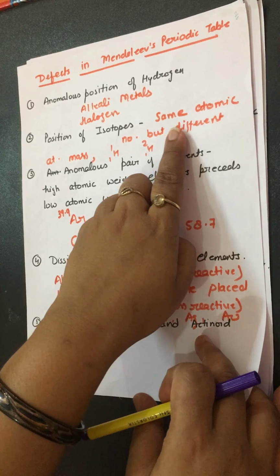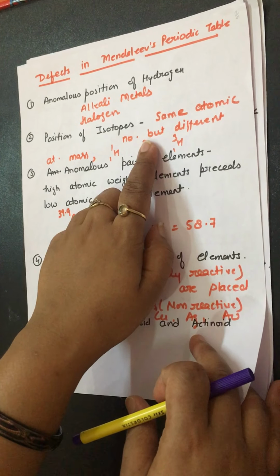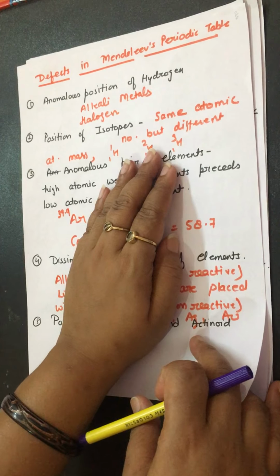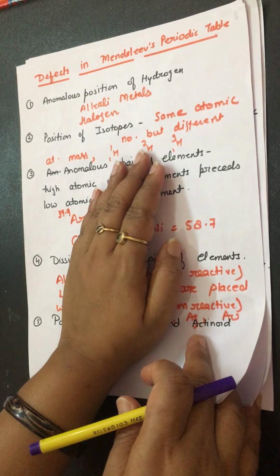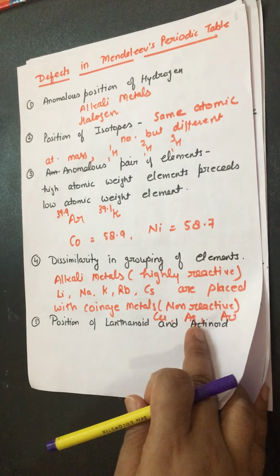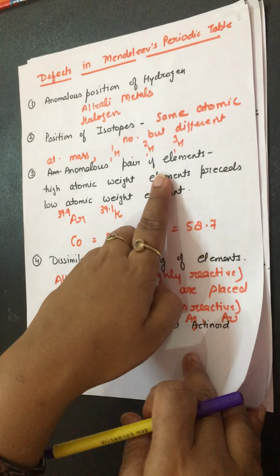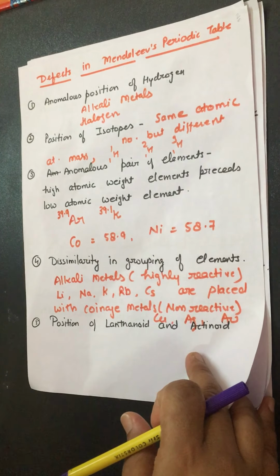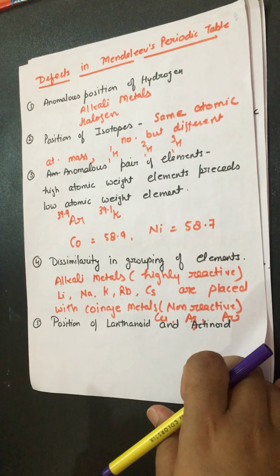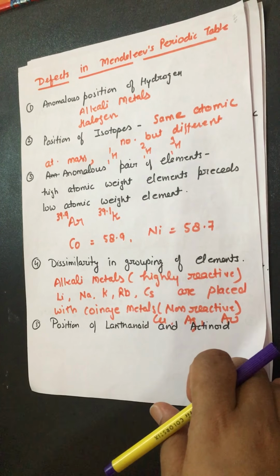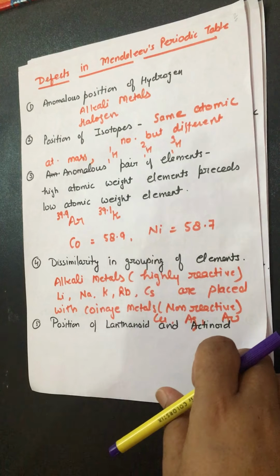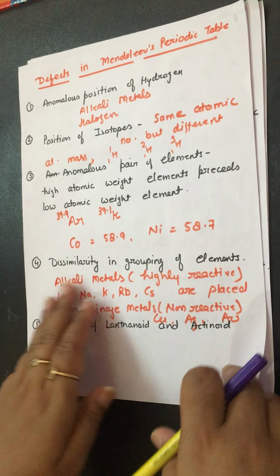Position of isotopes. We know that isotopes have different atomic masses, and if they have different atomic masses, it means they must be placed at different positions in the periodic table, but that did not happen. Next, anomalous pairs of elements. Few pairs were present in the Mendeleev periodic table in which elements with the higher atomic mass precede the element with the lesser atomic mass.